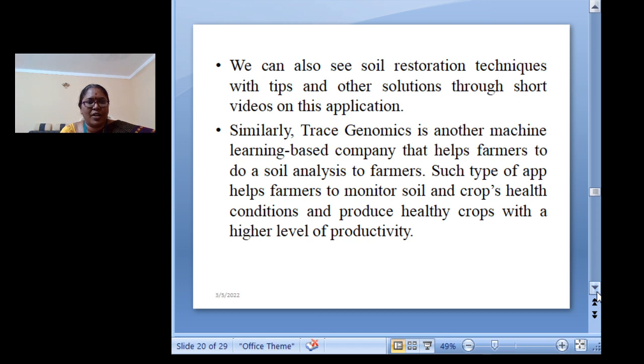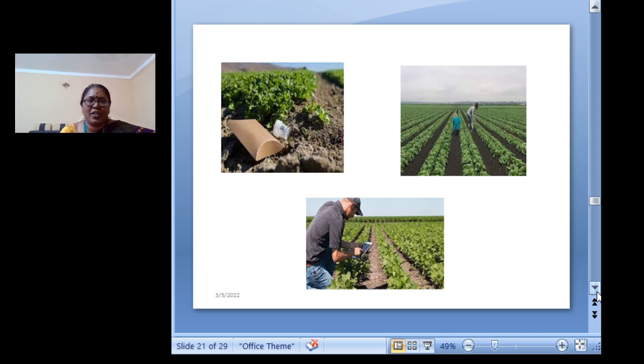We go to Trace Genomics. It is another machine learning based company which helps the farmers with soil analysis, showing how the soil analysis is done. This is a type of app where the farmers can monitor the soil and crop health conditions and produce healthy crops with higher quality of productivity. And these are a few snapshots where the farmers can test the soil nutrition.